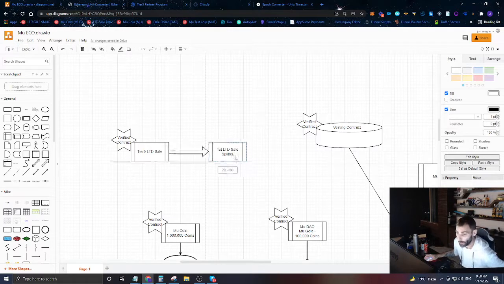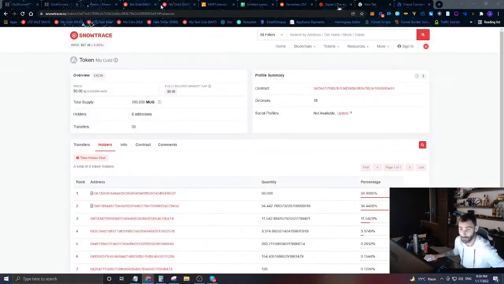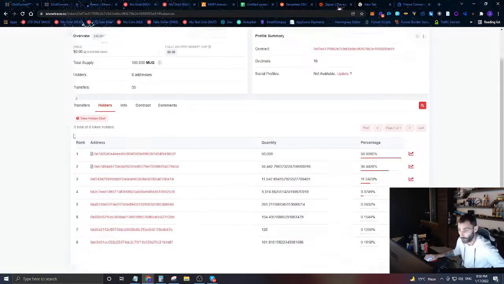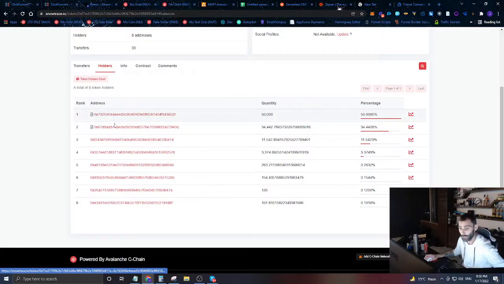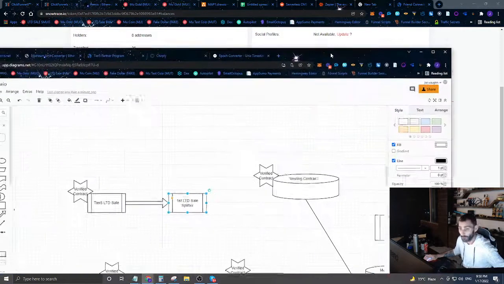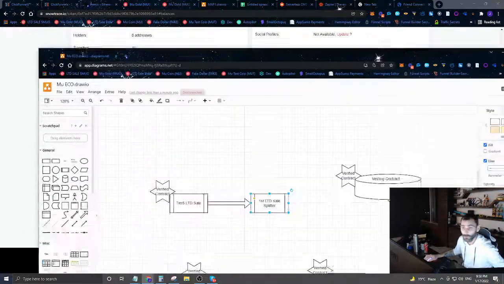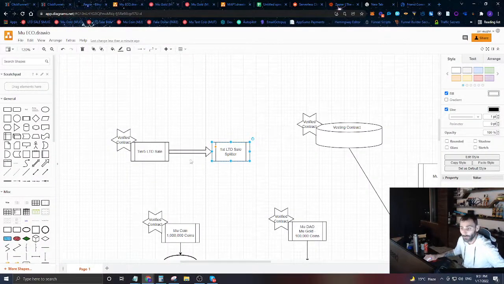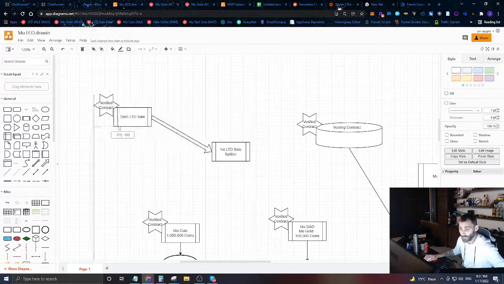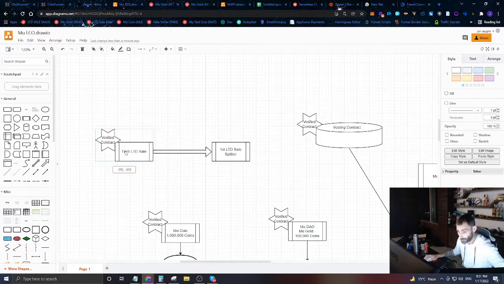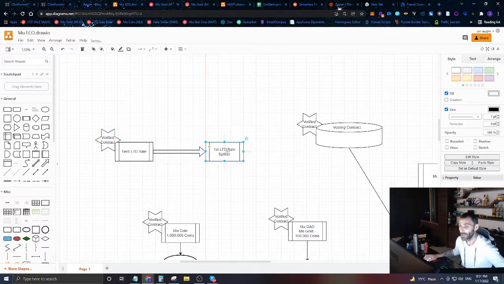So who are going to be the people that get this money? We're basically just going to look at mu gold. We're going to look at the holders, and we are going to basically equally distribute all the money. Let me just move this over here. We're going to basically equally distribute all the money that's coming into this. So 100% of the money that comes from this special sale that we're running, and you're going to see this contract be written, 100% of the money coming from this sale is going into this payment splitter. And then the money is all being split among several people.